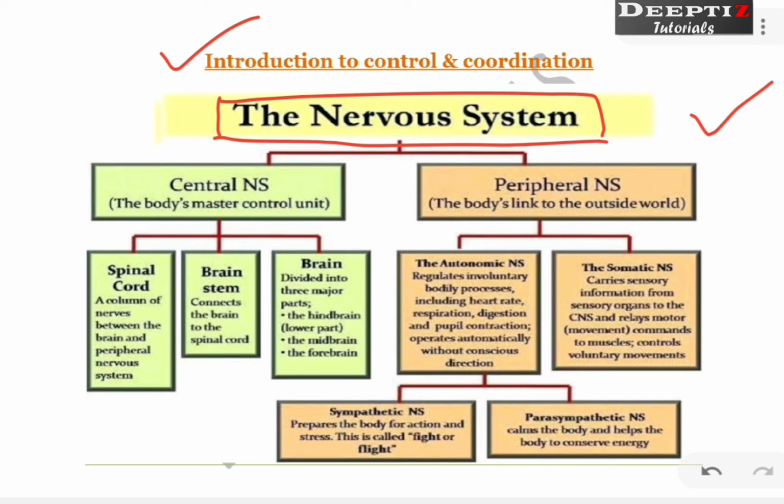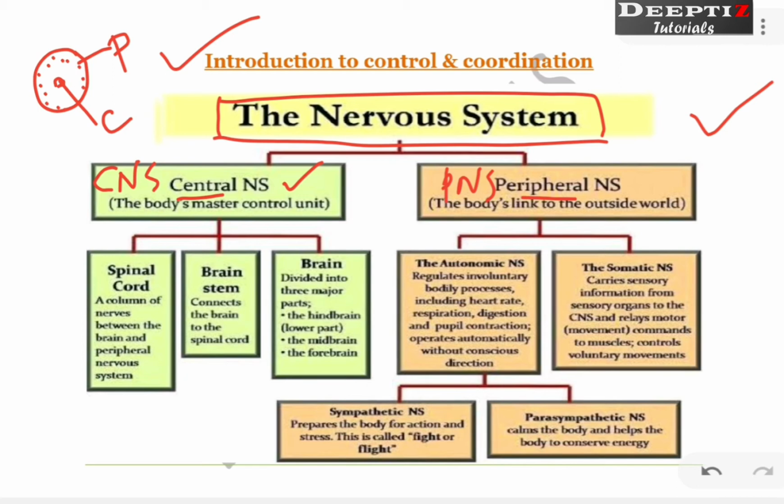Now our nervous system is divided into two: the central nervous system, which is also termed CNS, and the peripheral nervous system, that is PNS. What is the difference between the terms central and peripheral? Suppose this is a point, right? This point is the central point. So away from the central point, toward the outside, these are going to be the peripheral.